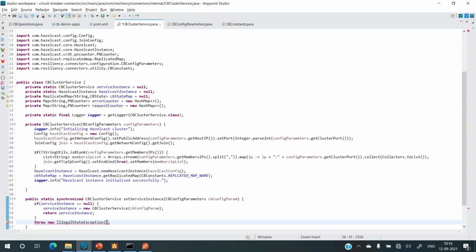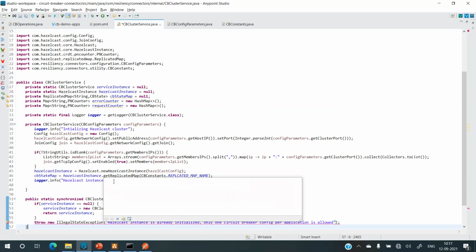All right. So this is not a desired state. In this, I'll just send a message: Hazelcast instance is already initialized. Only one circuit breaker config, so this will be through config, right? So I'm writing per application is allowed. So if someone tries to configure multiple ones, it should throw the exception.